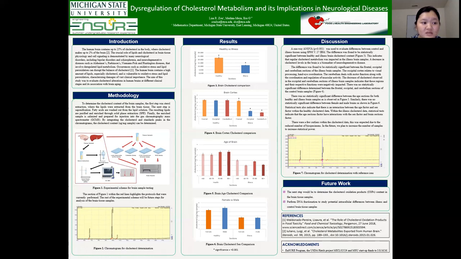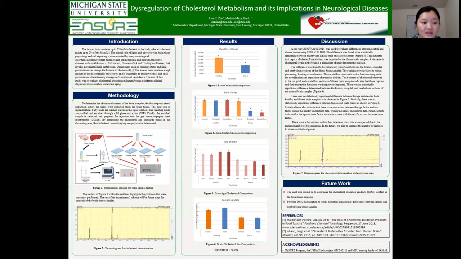There was no statistically significant difference determined between the frontal, occipital, and cerebellum sections of the control brain samples. There was no statistically significant difference between the age sections for both healthy and illness brain samples, as is observed in Figure 5. Similarly, there was no statistically significant difference between female and male brains, as shown in Figure 6.